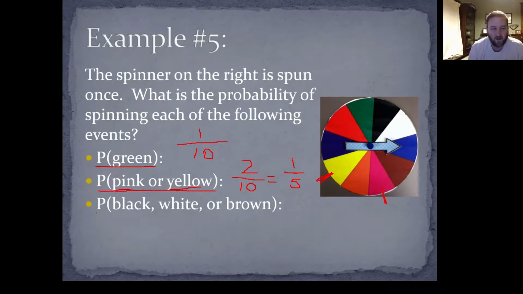Last one, the probability of getting black, white, or brown. Okay, let me erase these 2 marks here. Okay, black. Well, first of all, there's still 10 total outcomes on this spinner, right? Black, there's just 1 black section, there's just 1 white section, and then there's only 1 brown section. How many total favorable outcomes are there? There's 1, 2, 3 favorable. That's 3 out of 10. Okay, 3 out of 10 could be 0.3. You could also write it as 30%.